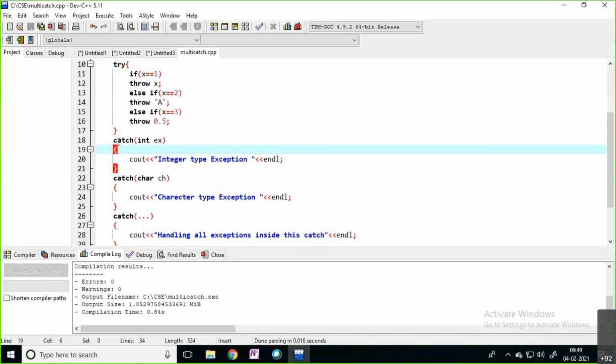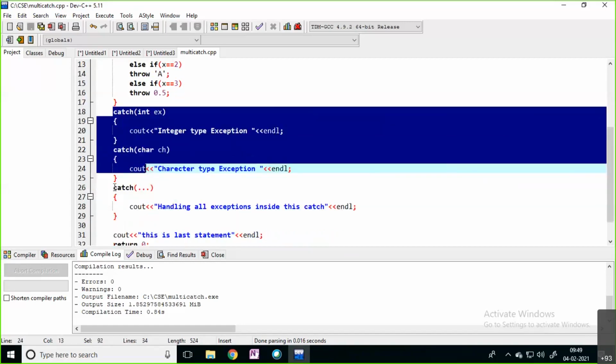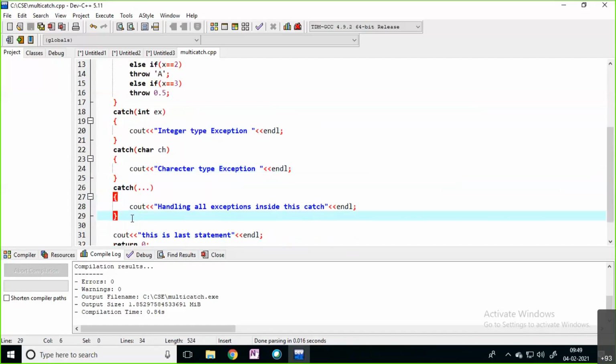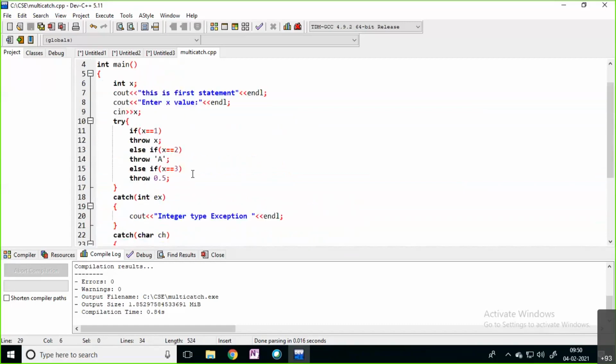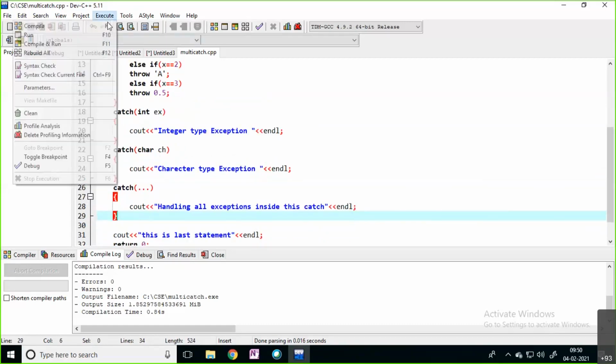If there is no catch block for that particular exception, then the default catch block is going to execute, which handles all the exceptions. Now you can see, for double, I have not written any catch block. I just wrote this default catch block. You can see how the default catch block is going to execute.